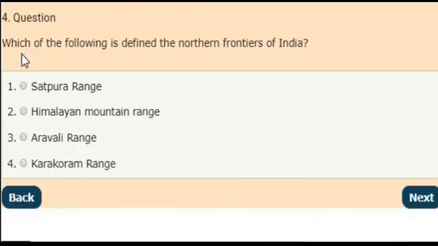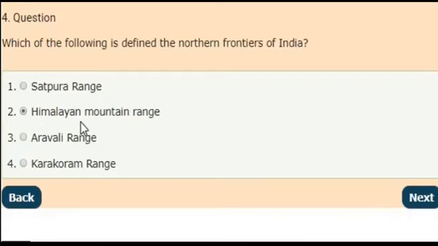Next question. Which of the following defines the northern frontiers of India? Select the correct answer from the given options. And the answer is Himalayan mountain range.